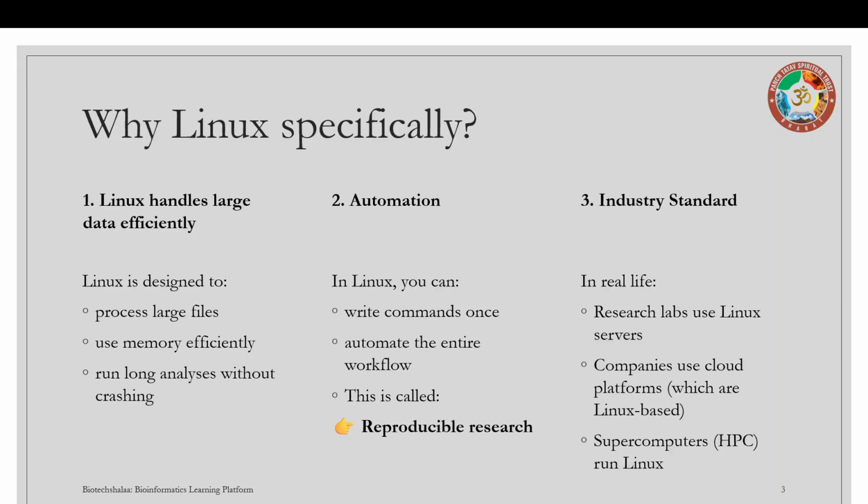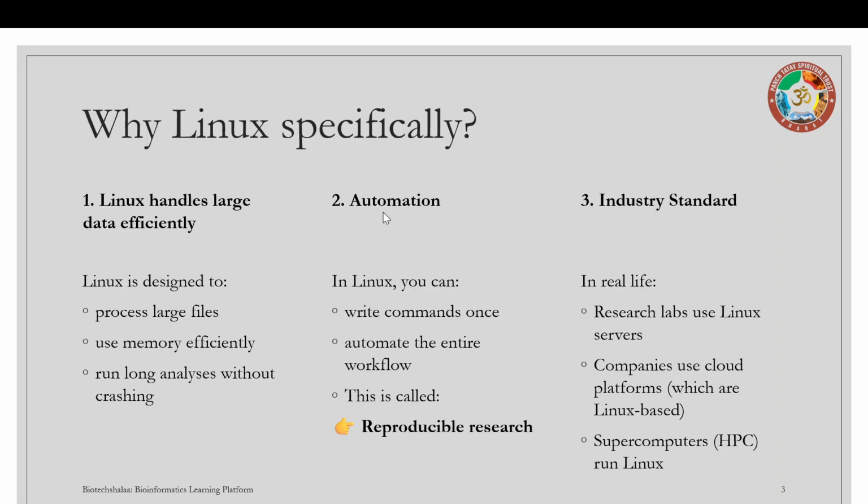In Linux, you can just write the command once and it will automate the entire workflow. This is called reproducible research. This second reason is the main, very important reason for using Linux.